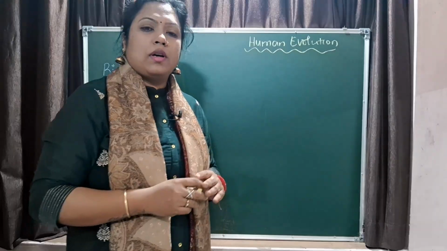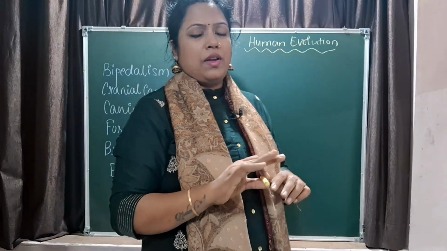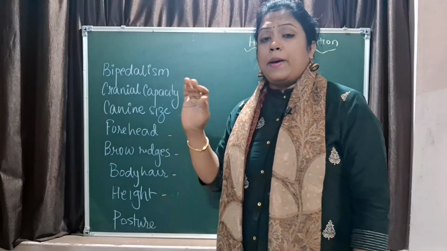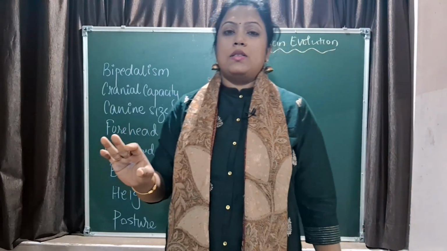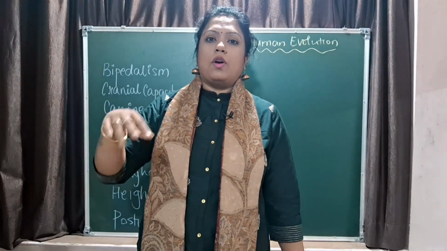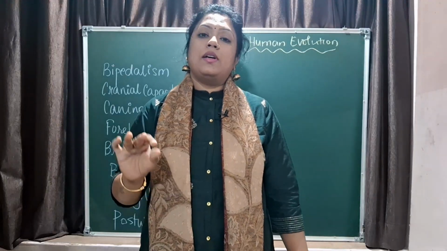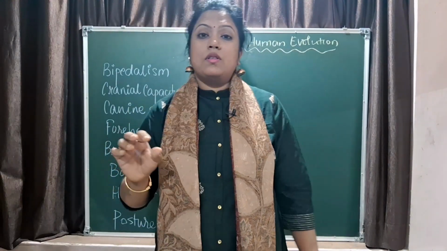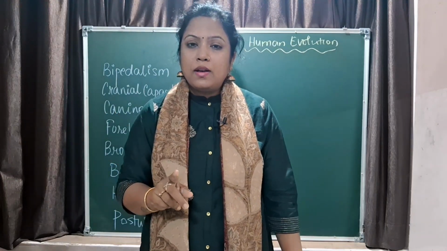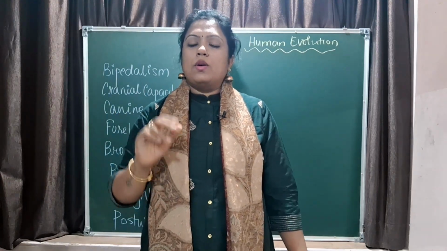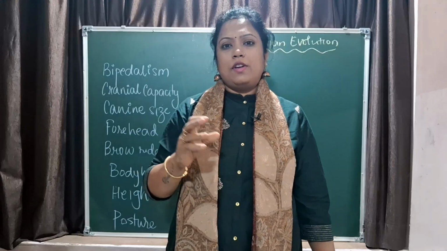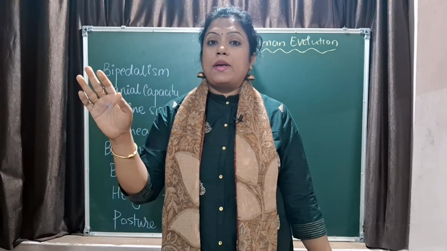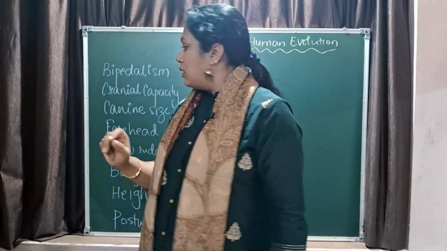So there are a few characteristics that you must be thorough with, not everything. What is bipedalism? That is walking on two feet. The absolute bipedalism, that is straight backbone and walking on 2 feet, started with the Neanderthal man, correct? Cranial capacity was maximum for Cro-Magnon man, and for us it is slightly lower, like we have around 1450 to 1600, but Cro-Magnon had the maximum cranial capacity of 1650 centimeter cube.